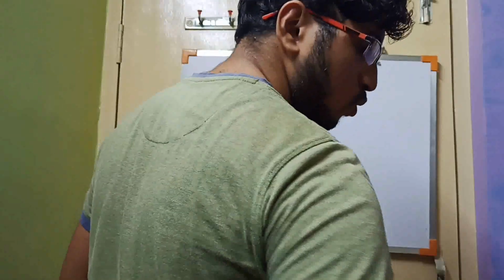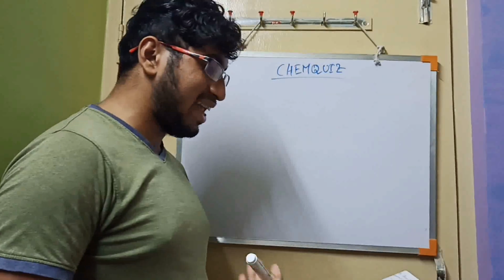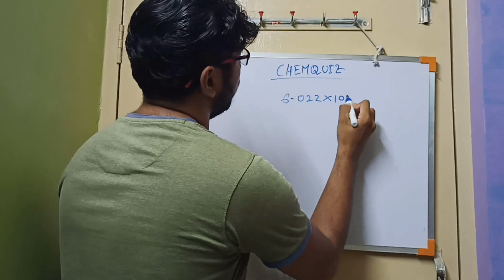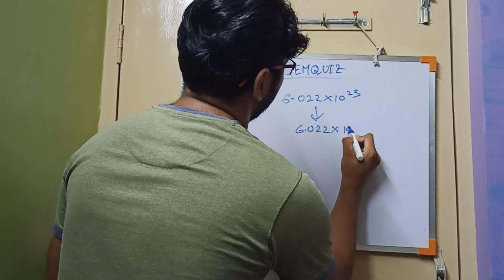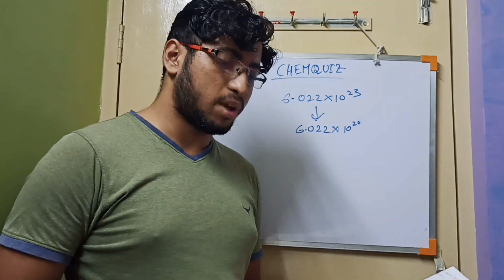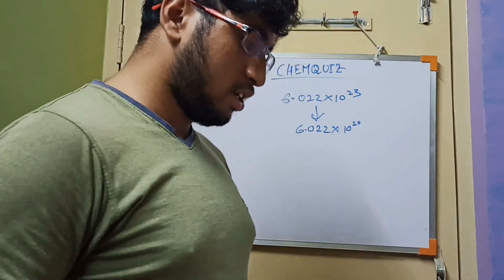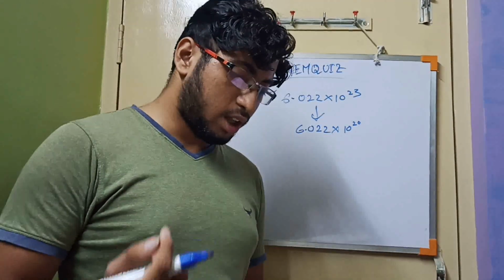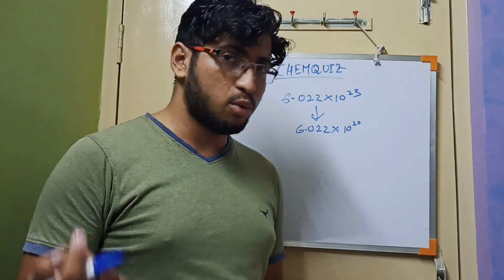Now we will go for the fifth question. That is, the Avogadro number NA is changed from 6.022 into 10 to the power 23 to 6.022 into 10 to the power 20. So what will be the change? There are four options. The ratio of chemical species to each other in a balanced equation will be changed. The ratio of elements to each other in a compound will be changed. The definition of mass in unit of gram will be changed, and the mass of 1 mole of carbon will be changed.